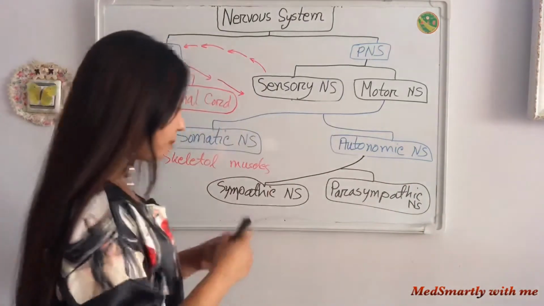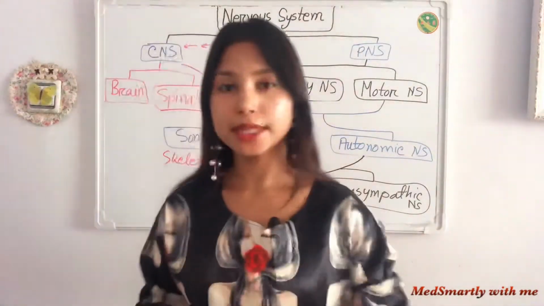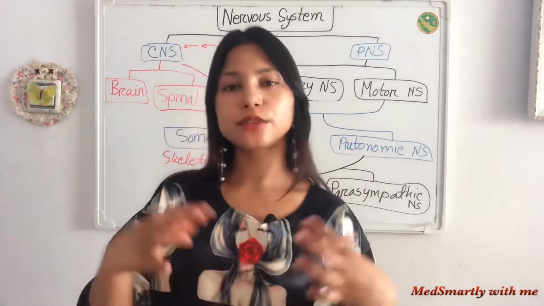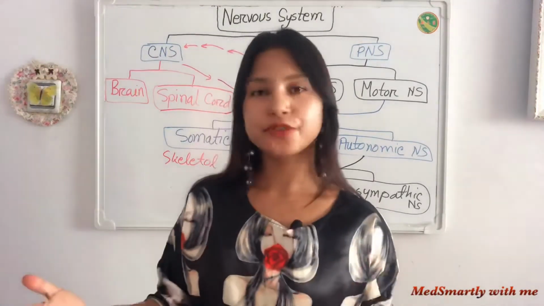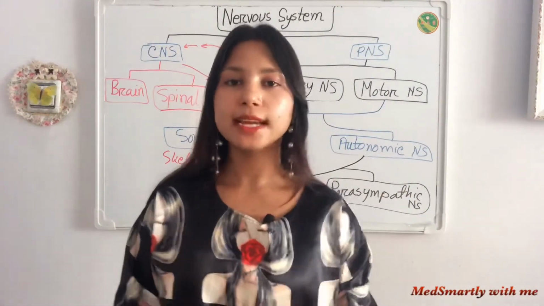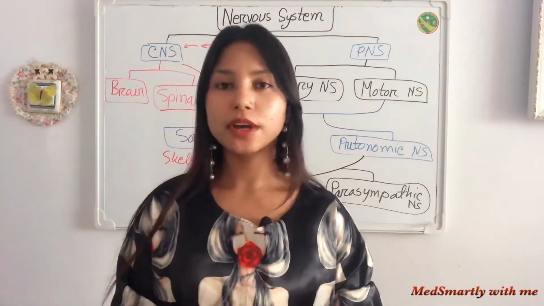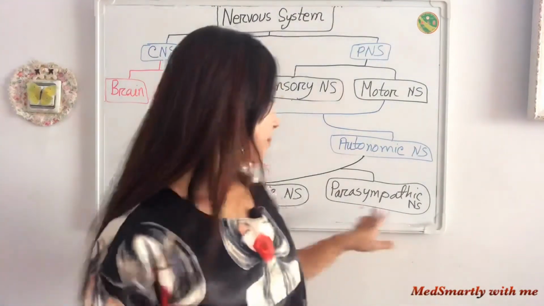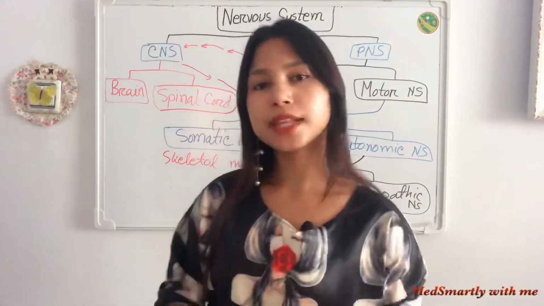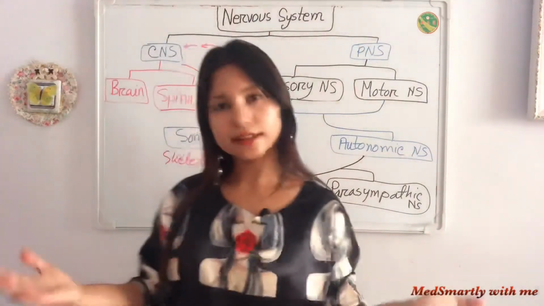Now, when our parasympathetic nervous system is activated: suppose I eat good food, I have less stress, the weather is so good, then my stomach will digest the food. At that time my parasympathetic nervous system is activated. I don't need any sympathy, because I am in relax mode.